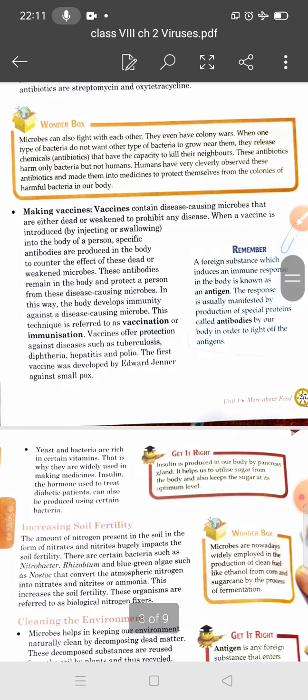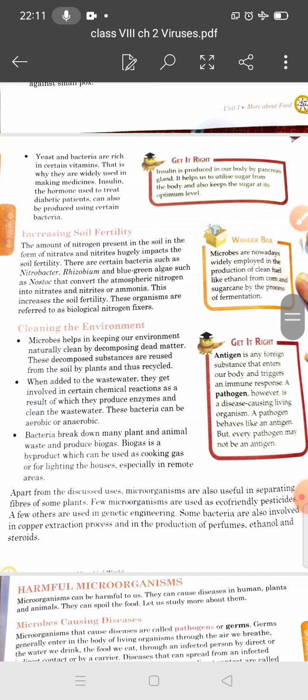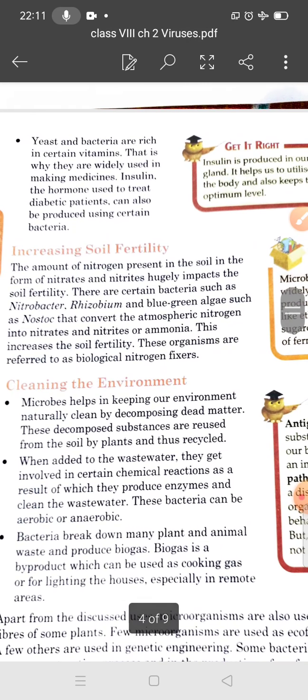Now students, fungi and bacteria are rich in certain vitamins. That is why they are widely used in making medicines. Insulin, the hormone used to treat diabetes patients, can also be produced by using certain bacteria.